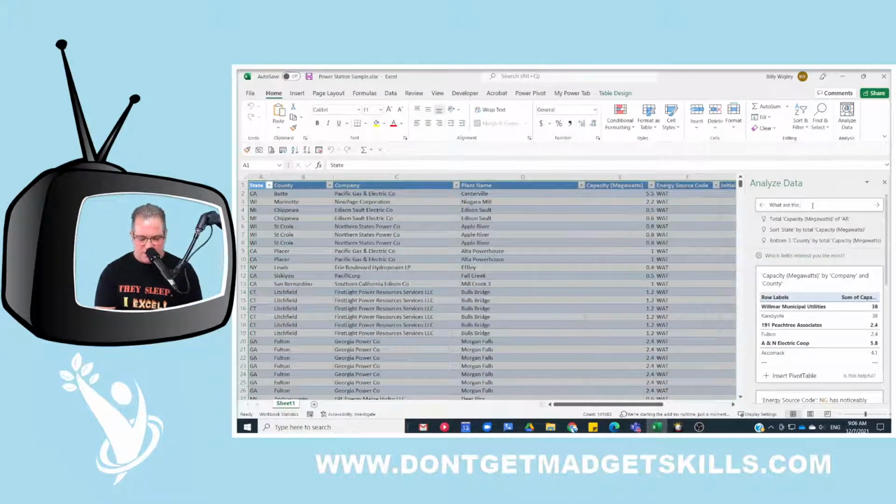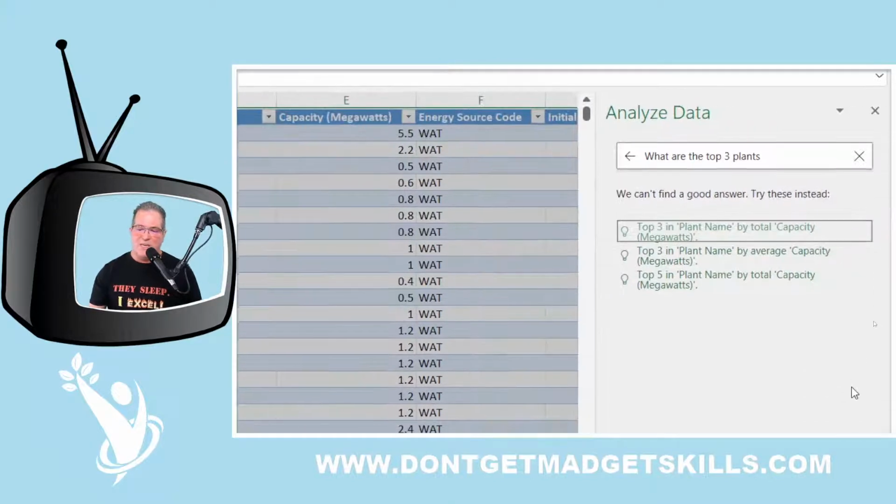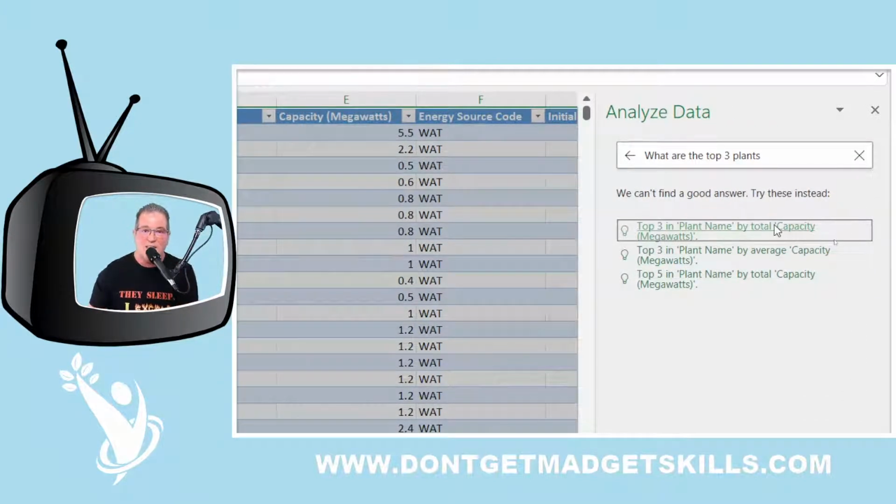The same thing here. So let's say I want to know what are the top 3 plants? And then I enter. And so now Excel is saying, hey, look, maybe we can't really find a good answer. Maybe you want to try these. So your skill becomes, as an analyst, how to ask the right questions so that you can get the answers that you're looking for.